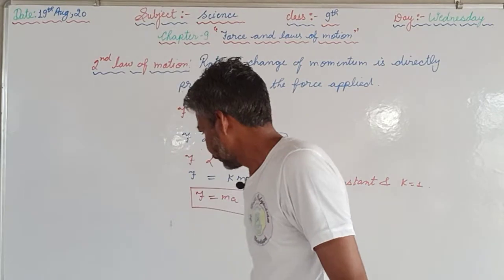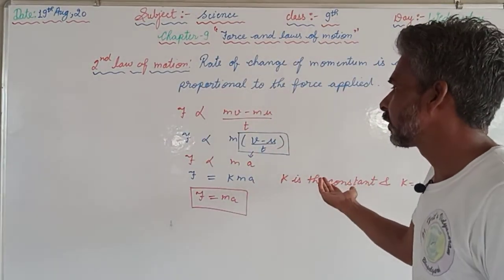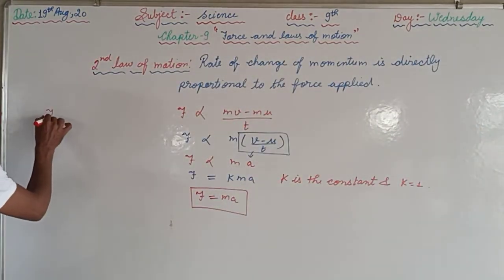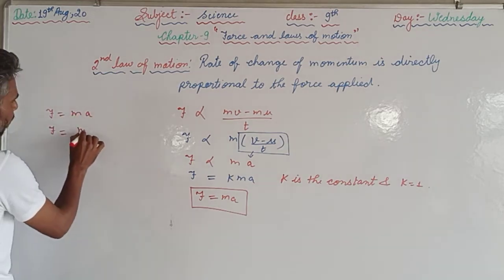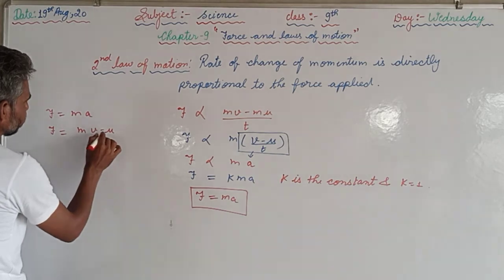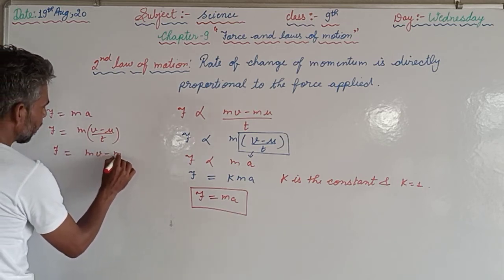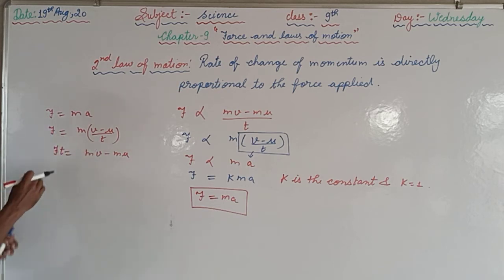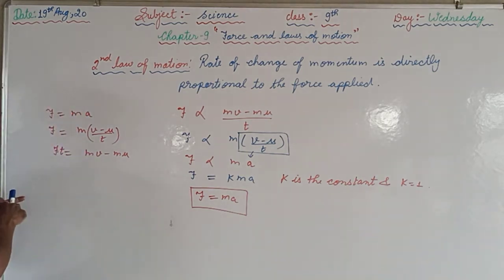At the same time, we are supposed to verify the first law of motion using the second law. So the second law is F = ma, meaning F = m(v − u)/t. From here we can write F = (mv − mu)/t, and t we can cross multiply, so Ft = mv − mu.